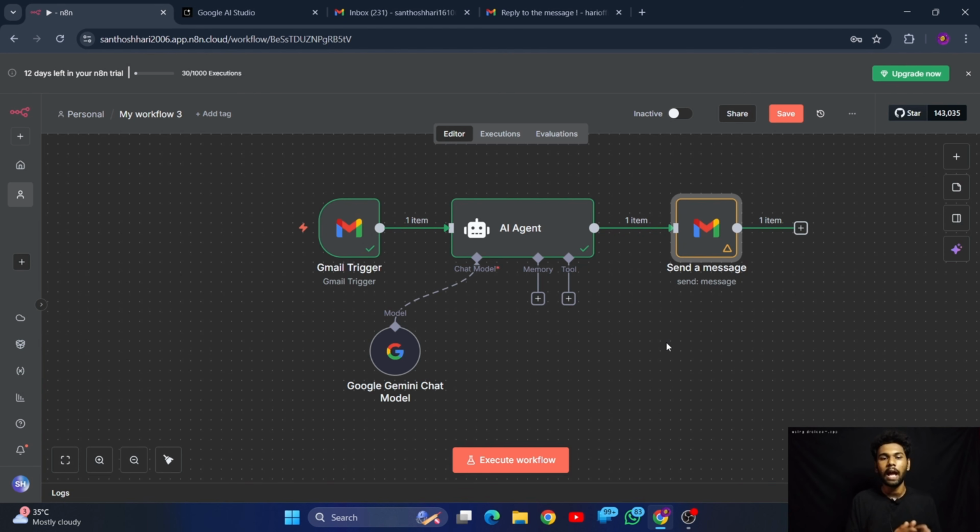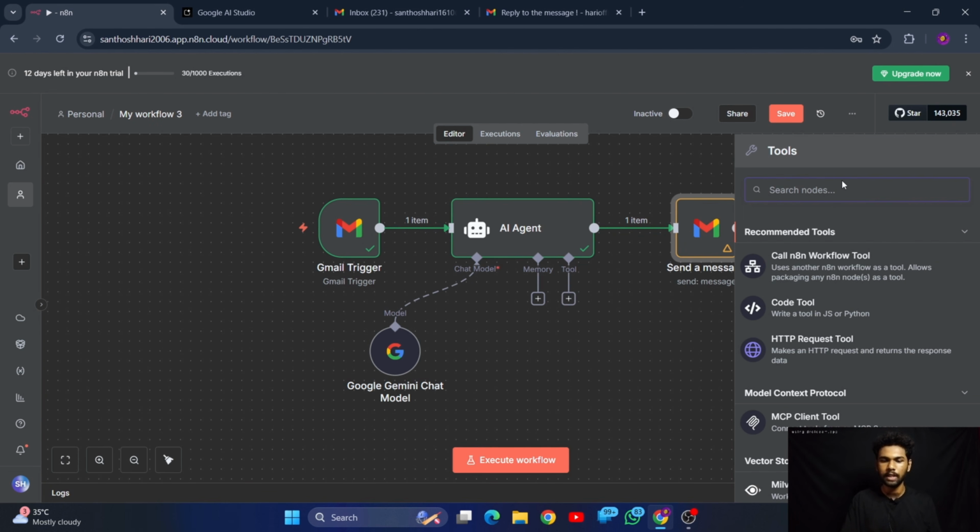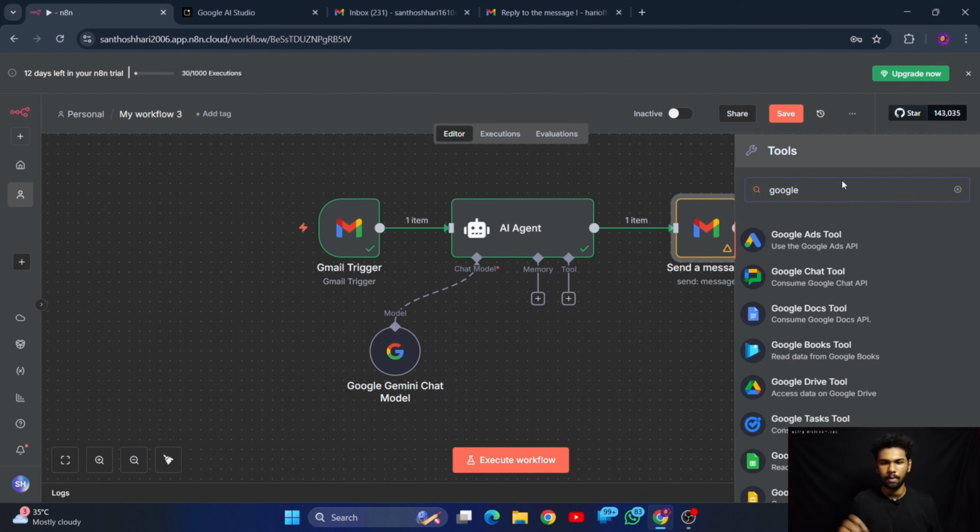What we can add here is Google Calendar. Say, for example, in this scenario a message came asking can we have a coffee meet by 8 p.m. today.